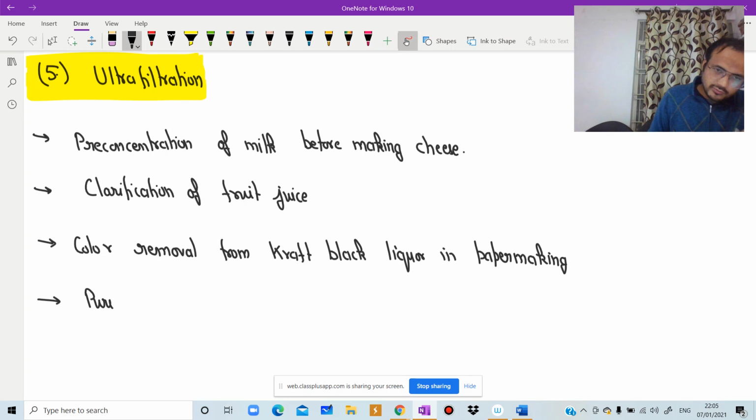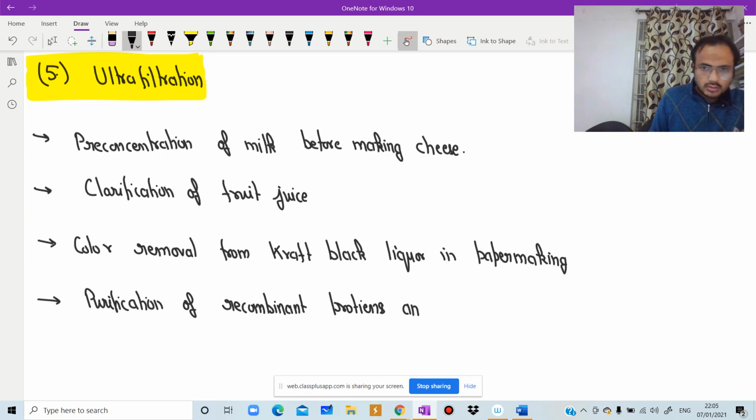Or purification of recombinant proteins and DNA.